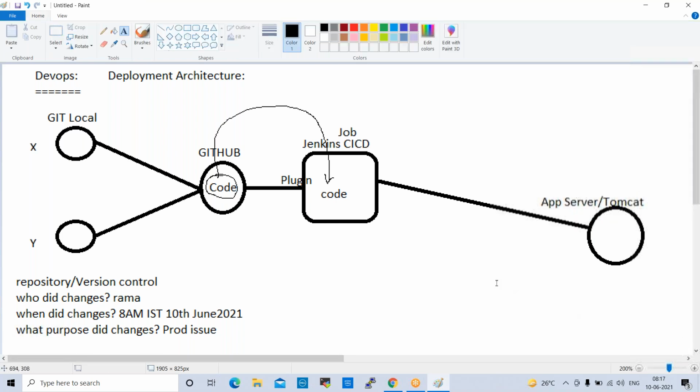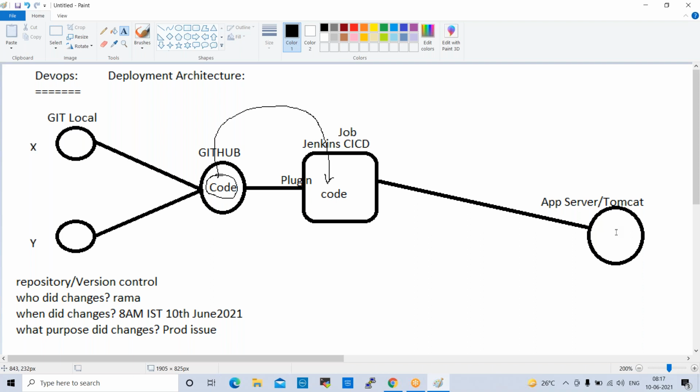Whatever code we receive from GitHub to Jenkins, we need to deploy on application servers. But if you try to deploy this raw code, the application servers will not understand it.